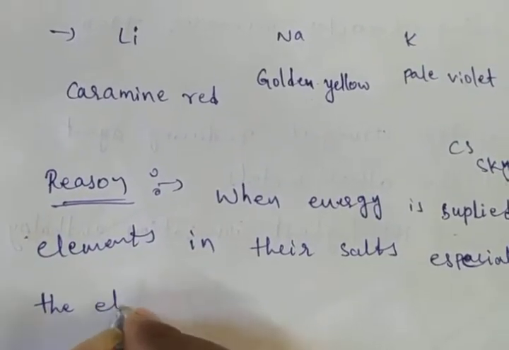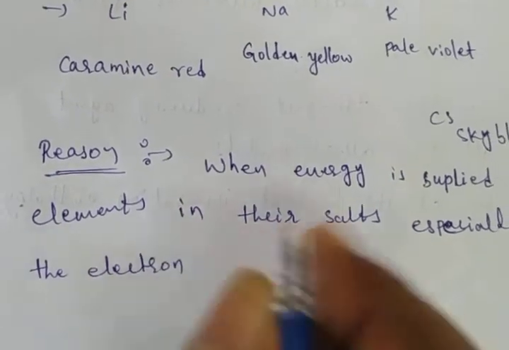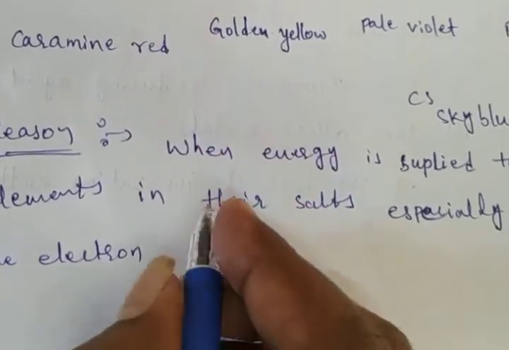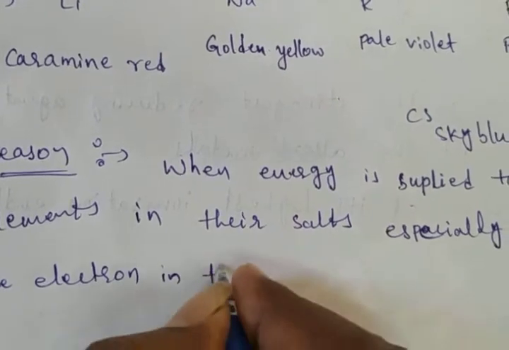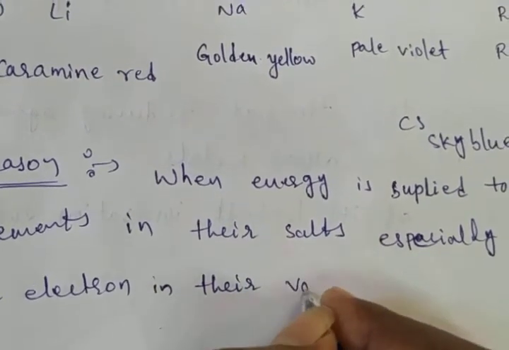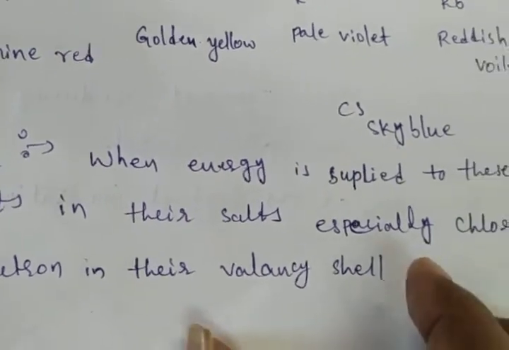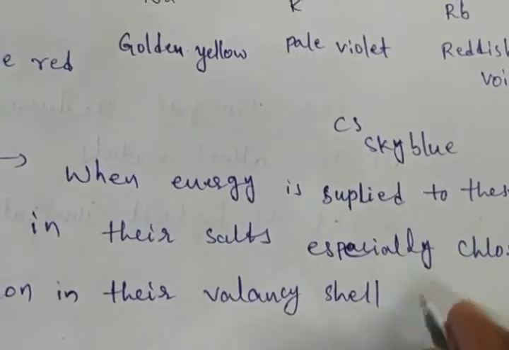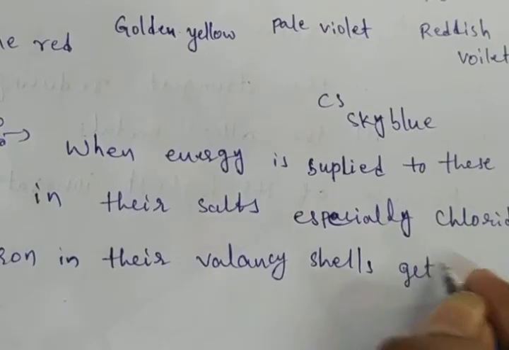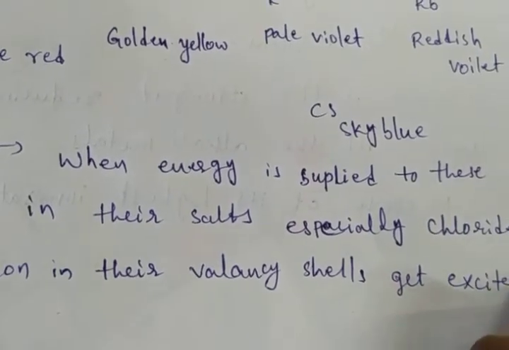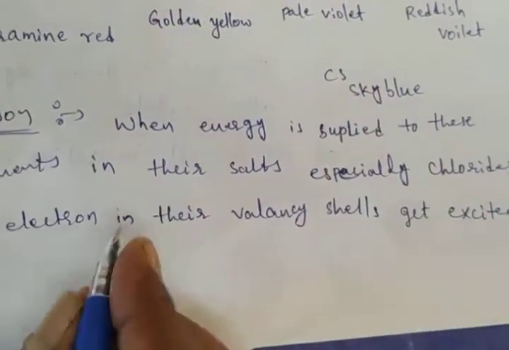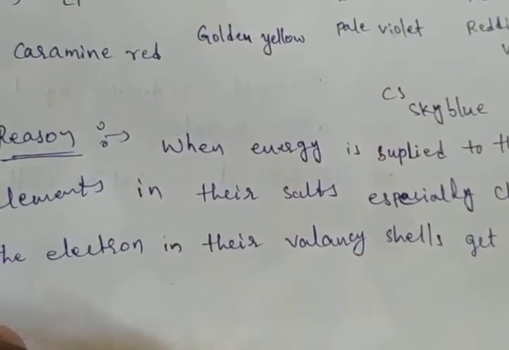The electrons in their valency shell get excited to a higher energy state.